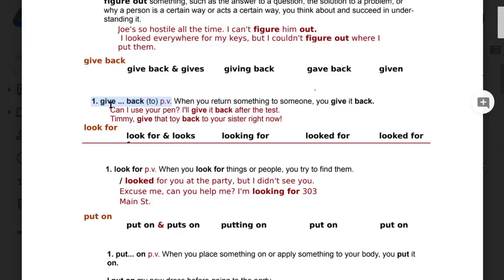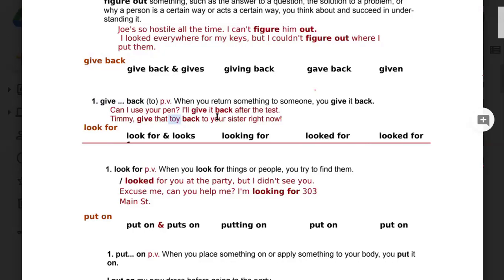Look for the next verb. Okay, now see here we have a pronoun. The rule is that when you have a pronoun, you have to keep it in between the verb and its particle. So sentences are also helping us to understand this and recall the rule. Here we say, Timmy, give the toy back. Now, toy is a noun, and we can say give back the toy to your sister, or we can also say give that toy back to your sister.